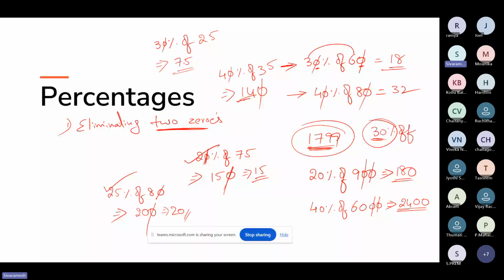Like 30% of 25: one zero is eliminated in 30, and we multiply 25 three times, which is 75. We don't have a zero in the answer, so I just keep one decimal before the last number, so it will be 7.5. I'll give you 1 minute. Just make a note of all these tricks.